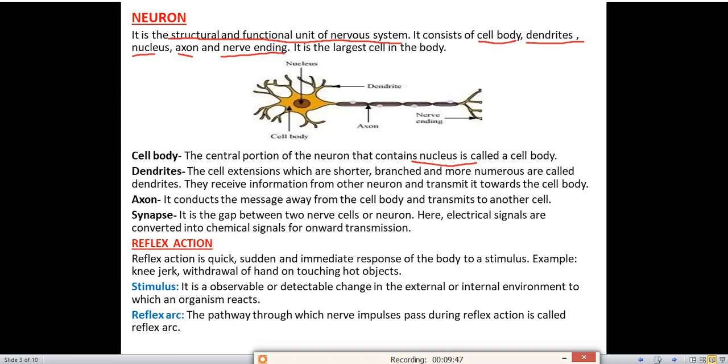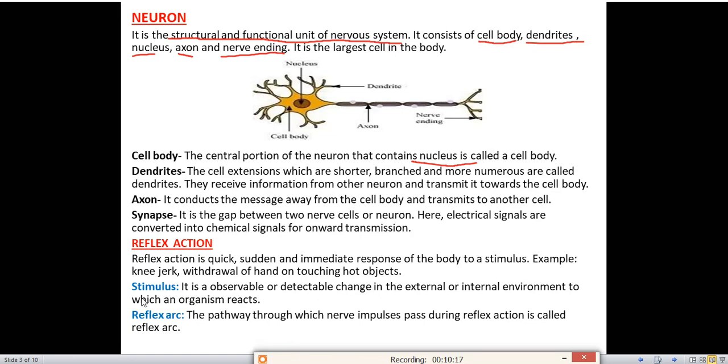What is reflex action? Reflex action is quick, sudden and immediate response of the body to a stimulus. For example, knee jerk, withdrawal of hand on touching a hot object. We have seen that example, that when any hot object or hot plate is there, we suddenly withdraw our hand. We do not touch that hot plate. That is a reflex action, our quick and sudden action of our body towards the stimulus.